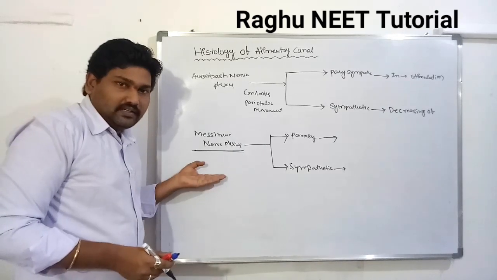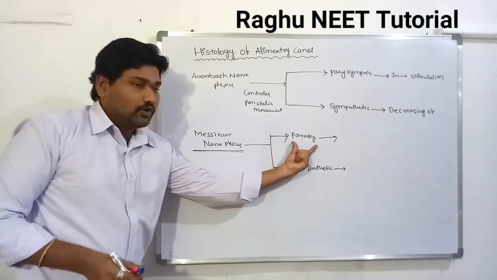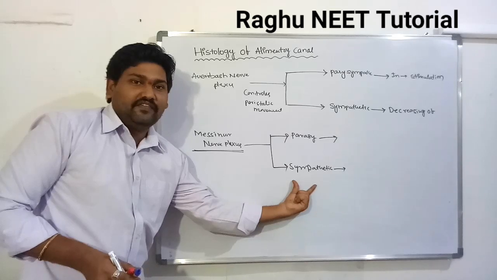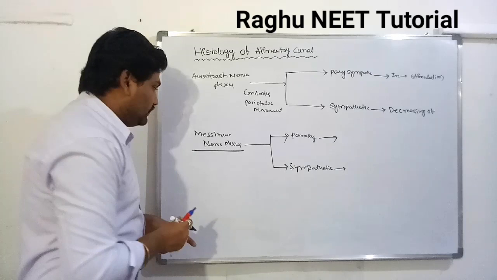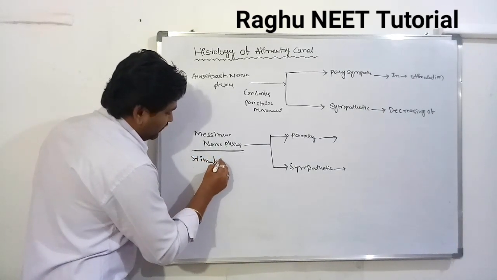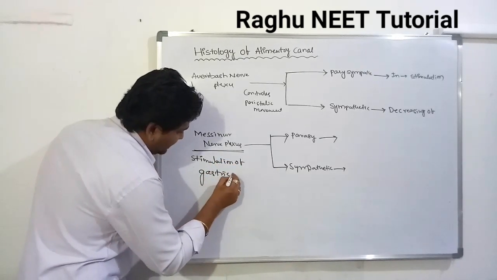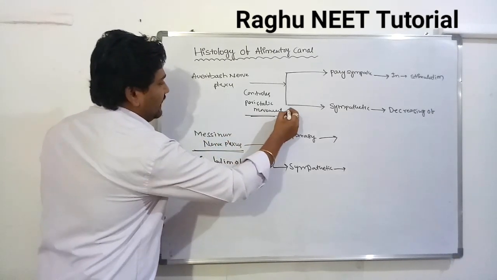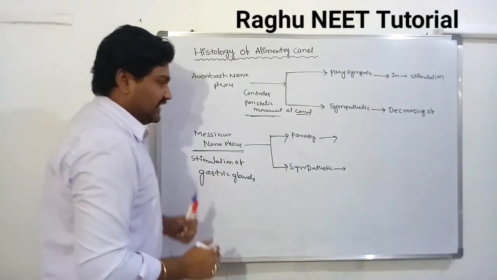When it stimulates, the gastric glands secrete. That stimulation is controlled by the parasympathetic nervous system. The inhibition, nothing but the decreasing of gland secretion, is controlled by the sympathetic nervous system. Okay, first one, the Meissner's plexuses are stimulation of gastric glands.